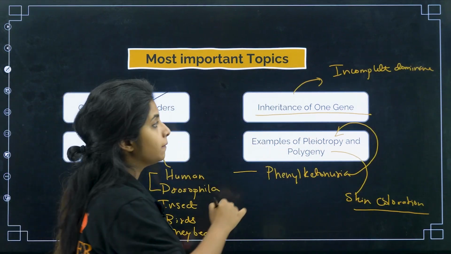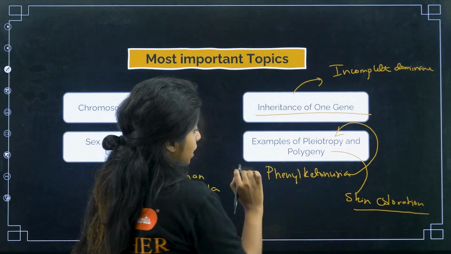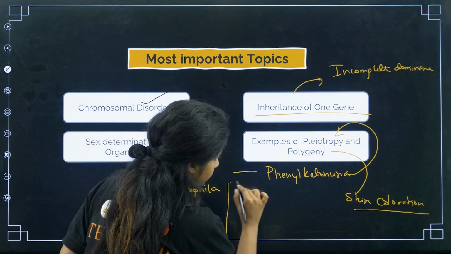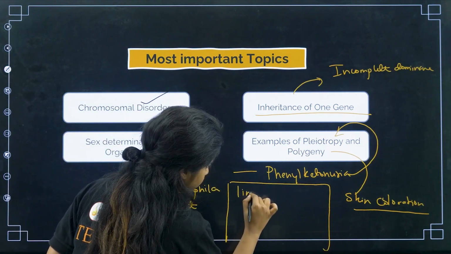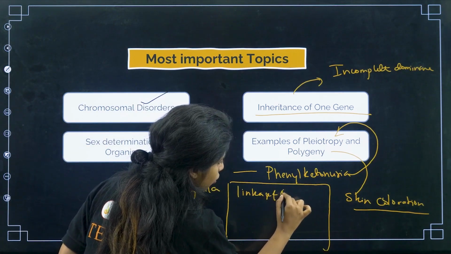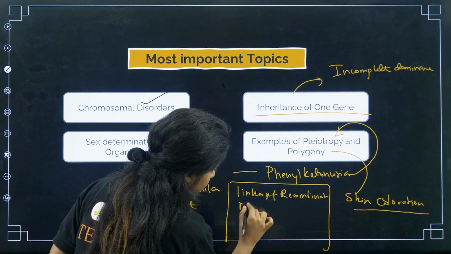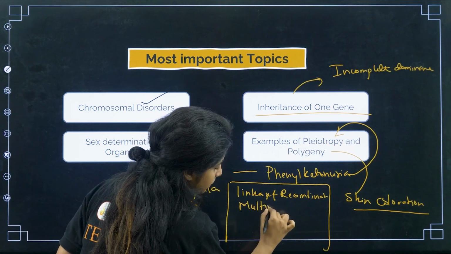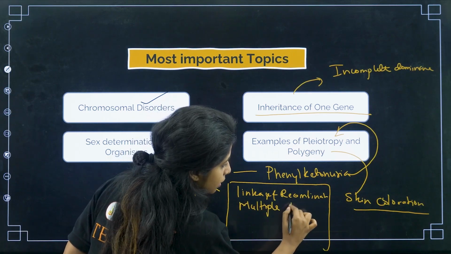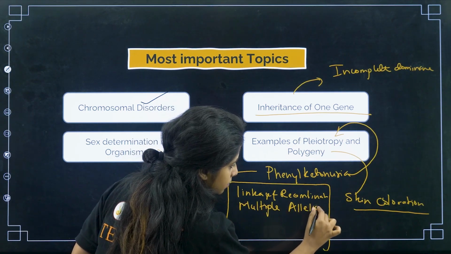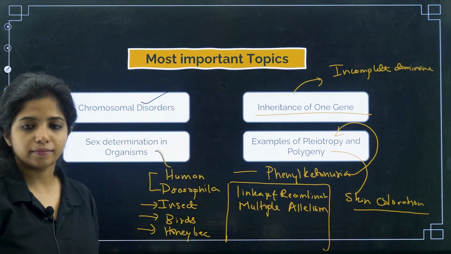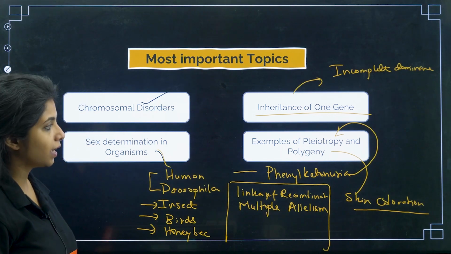And then you have certain other topics also, separate topics. Linkage and recombination, multiple allelism, multiple alleles as in A, B, O, very important. So go through these topics again and again.